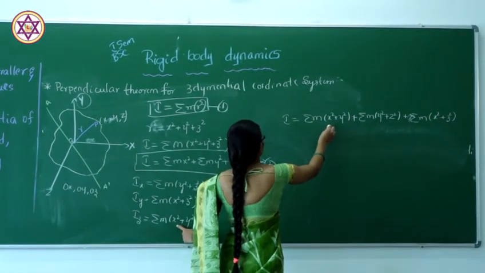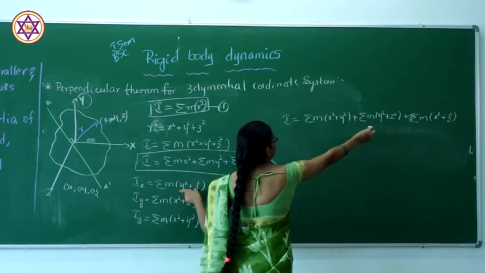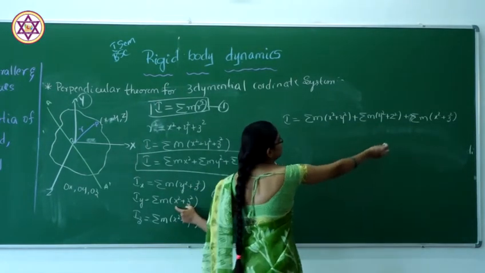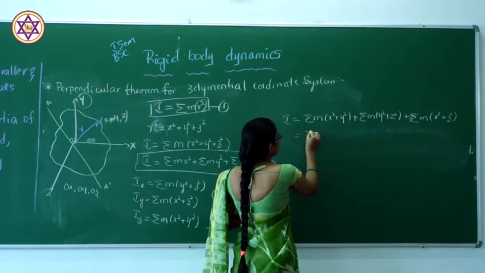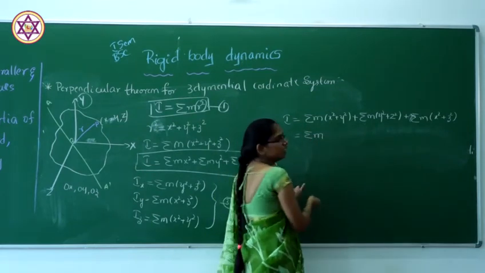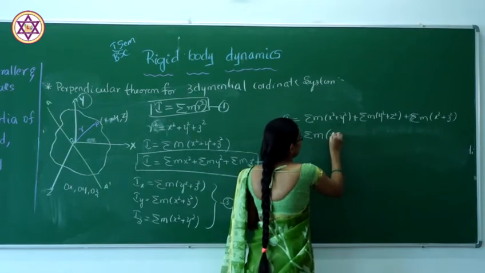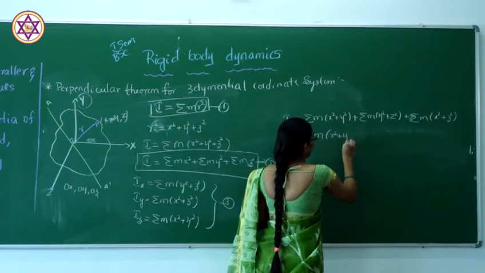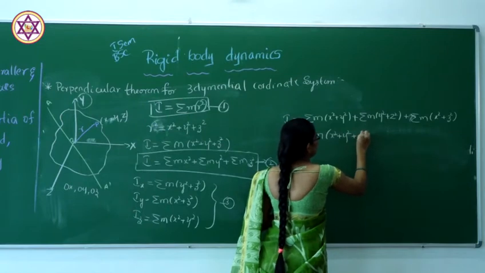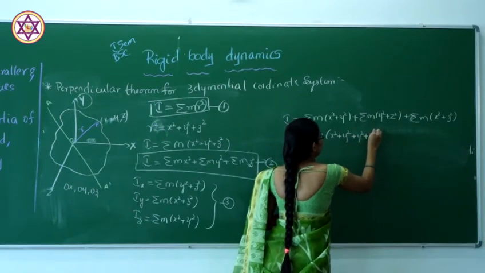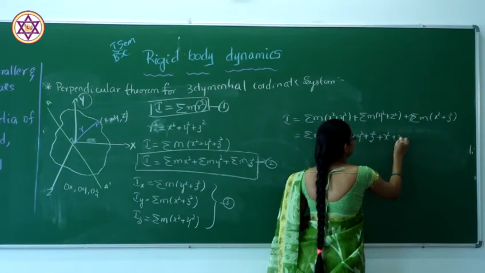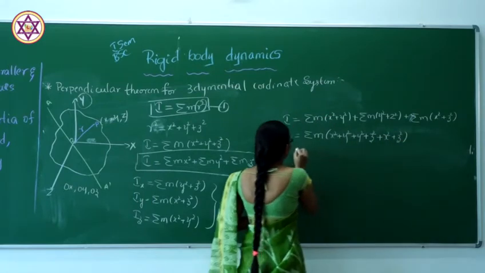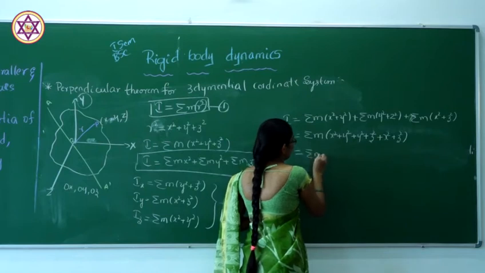If you simplify this, sum of m is common.